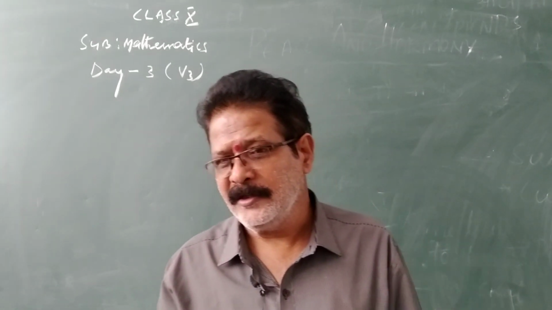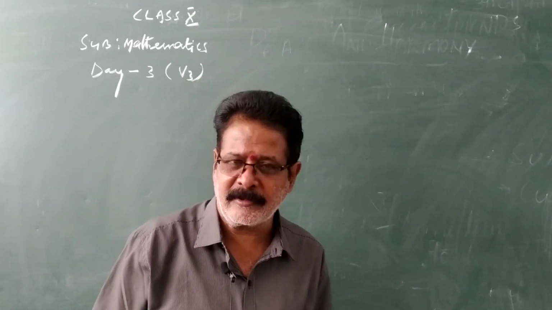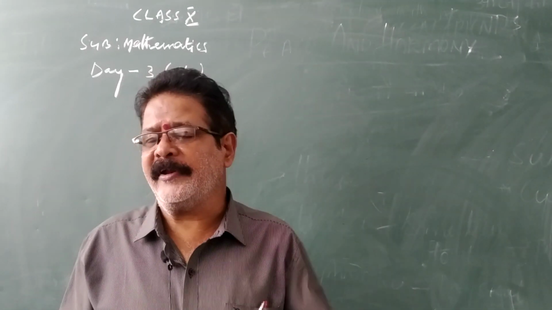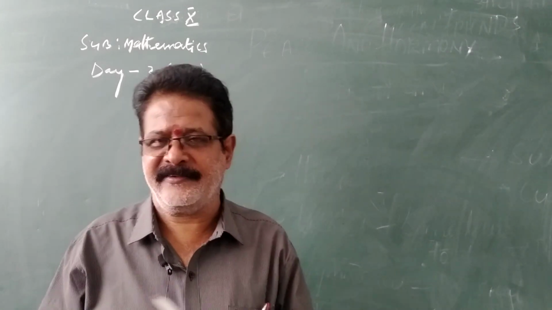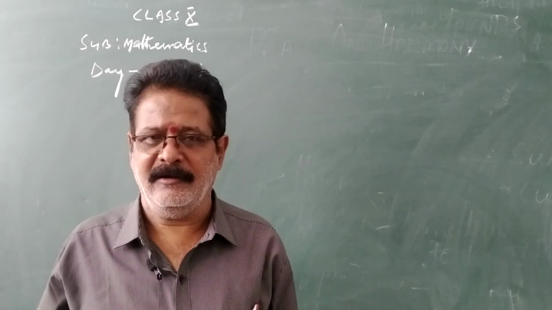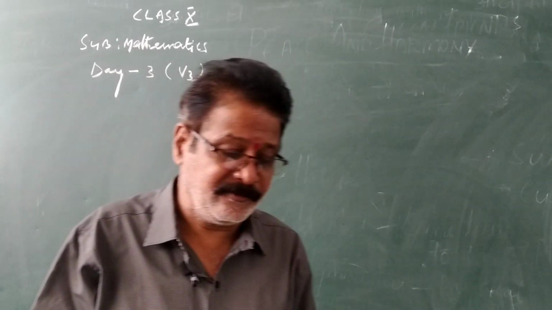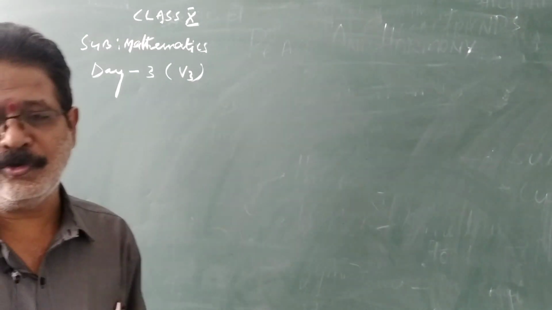Also, we learned FTA, the fundamental theorem of arithmetic. The fundamental theorem of arithmetic means any composite number can be expressed as a product of factors. For example, 12 is 2 square into 3. Such things we learned in the last class. So, irrational numbers also you know.